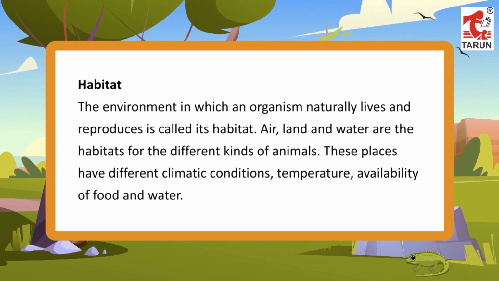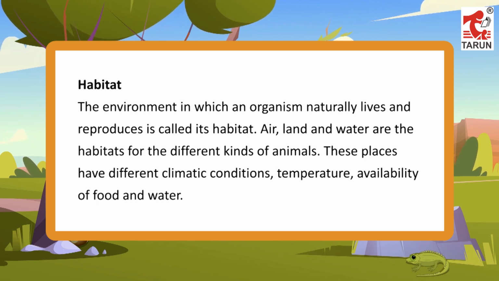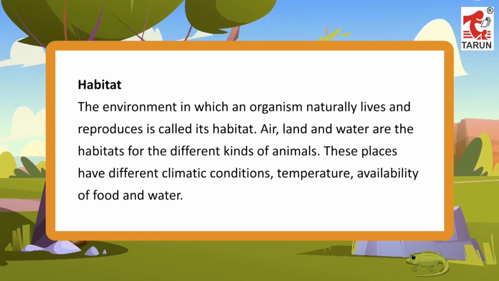Habitat. The environment in which an organism naturally lives and reproduces is called its habitat. Air, land and water are the habitats for the different kinds of animals. These places have different climatic conditions, temperature, availability of food and water.